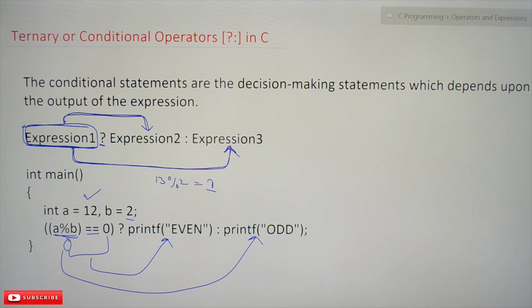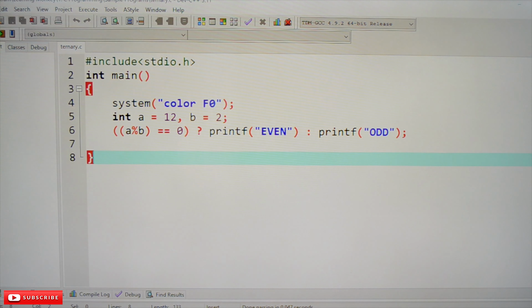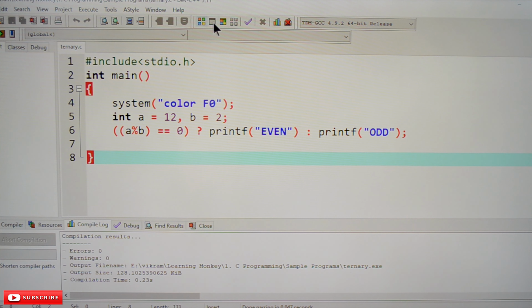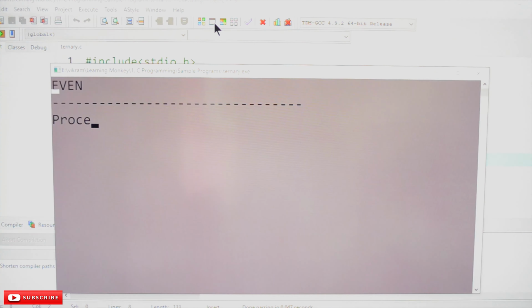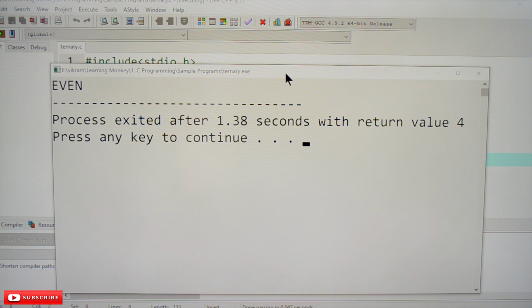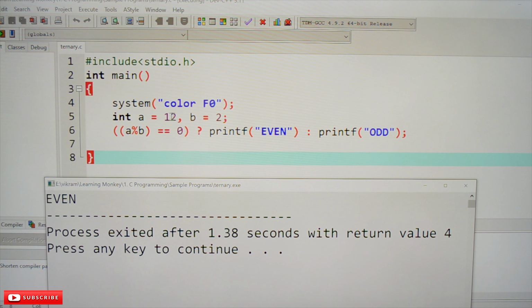Let's check the output. See here, this is the program. Compile this program, run this program. See here, it is producing an output of even, because 12 mod 2, modulus division, is going to produce the remainder as 0. 0 is equal to 0, so this part will get executed, and it is going to print even.